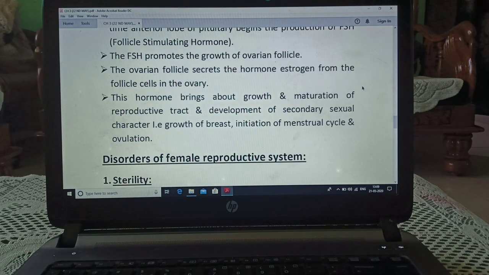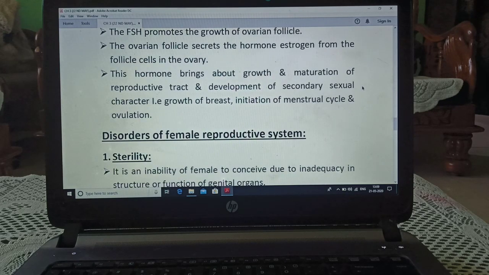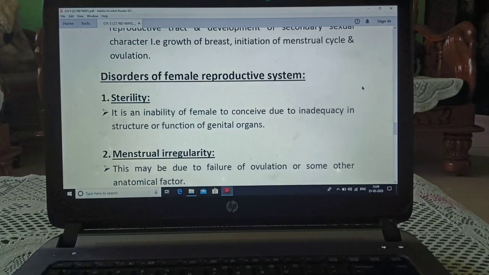The ovarian follicle secretes the hormone estrogen from the follicle cells in the ovary. This hormone brings about growth and maturation of reproductive tract and development of secondary sexual characters. Means just like growth of breast, initiation of menstrual cycle, ovulation, etc.